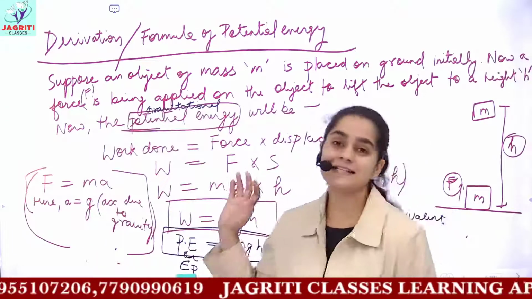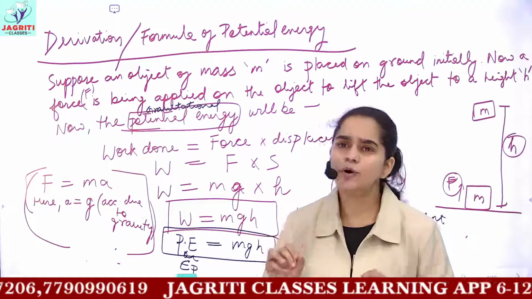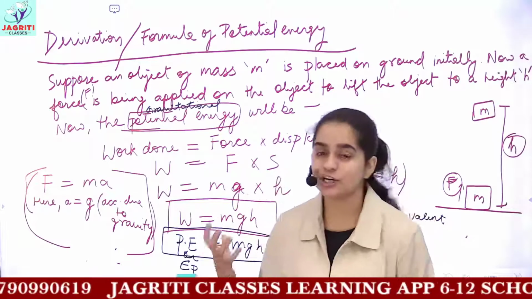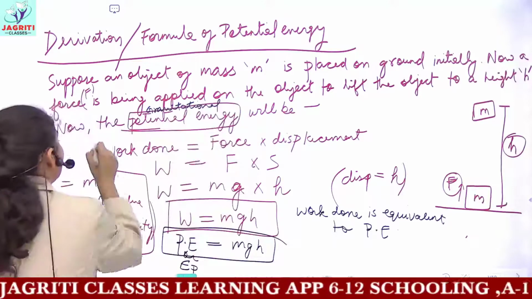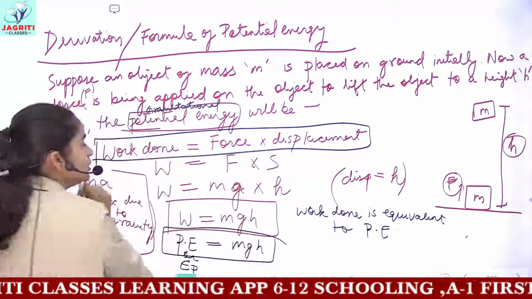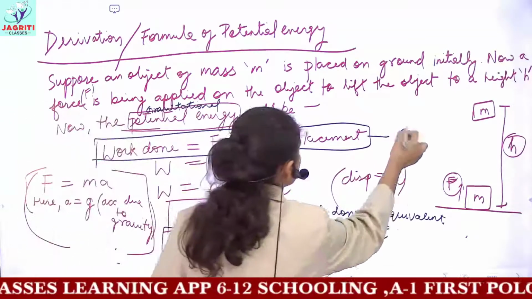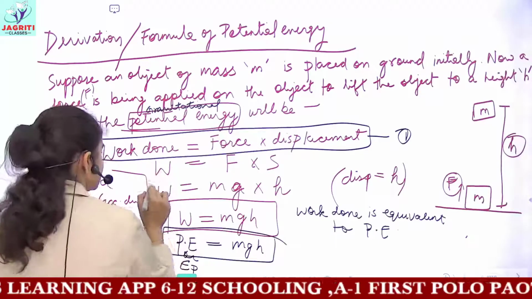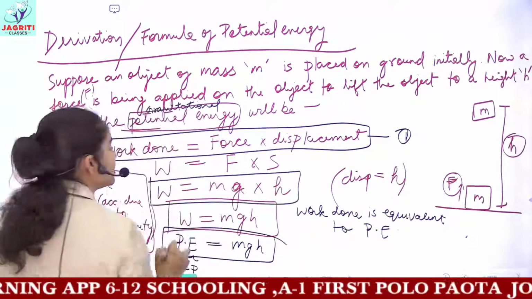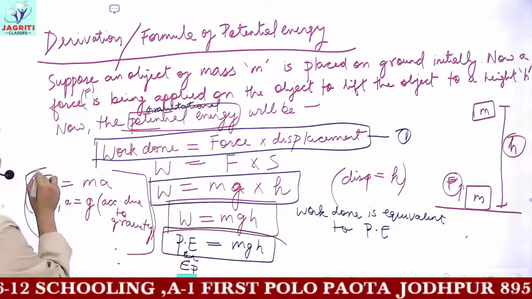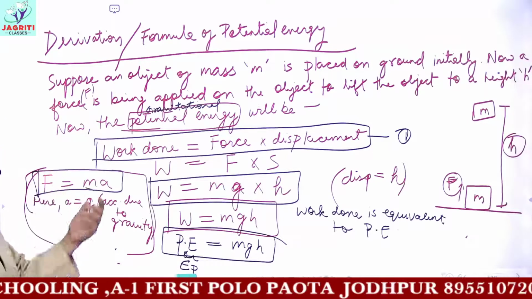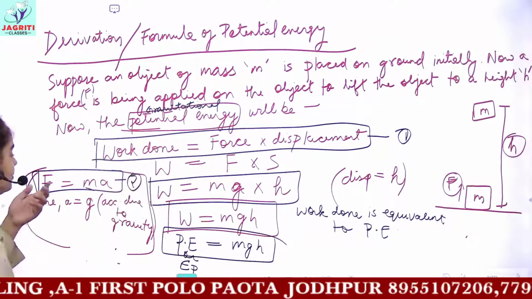So we discussed kinetic energy. It was a moderate kind of derivation, not short and not too long. But potential energy is very short. You have to write work done is force into displacement. This would be equation 1. Then you have to substitute the values accordingly. That is, here force is equal to ma. You can write F is what? This would be your second equation, F equals ma.